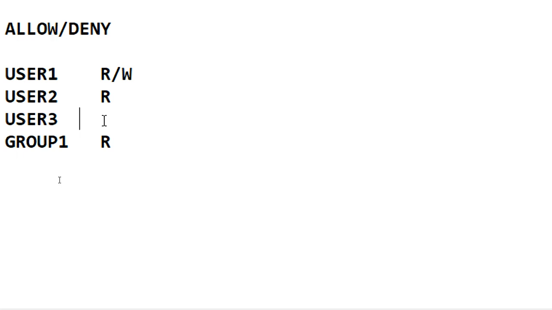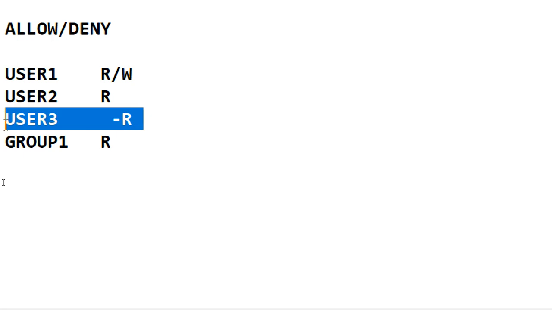So what permission will user 3 get automatically? Read permission. Only read he will get. How? Because he is a member of the group, and the group has read permission, so user 3 automatically gets read permission.